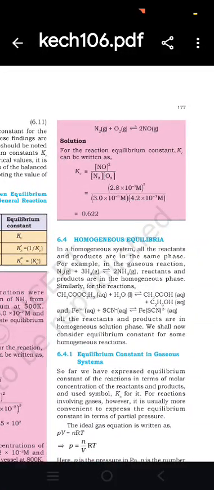Homogeneous equilibria. In a homogeneous system, all reactants and products are in the same phase. For example, in the gaseous reaction N2 plus 3H2 gives 2 ammonia molecules, reactants and products are in the same phase. Similarly, for the reactions in solution, all the reactants and products are in the homogeneous solution phase. We shall now consider equilibrium constants for some homogeneous reactions.